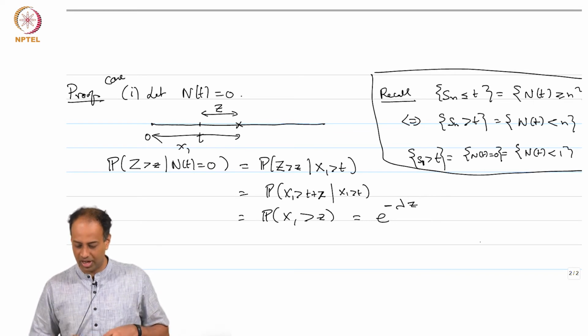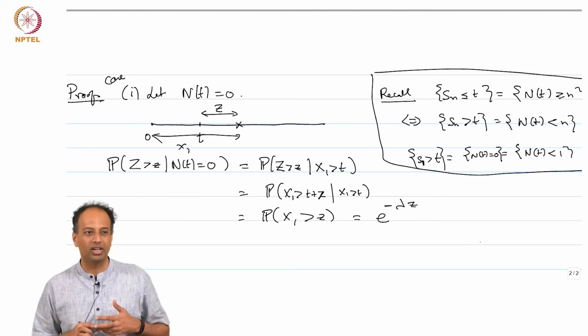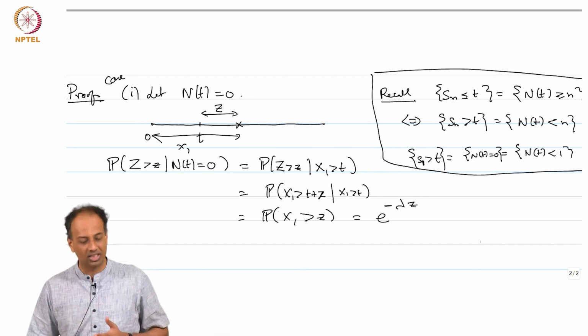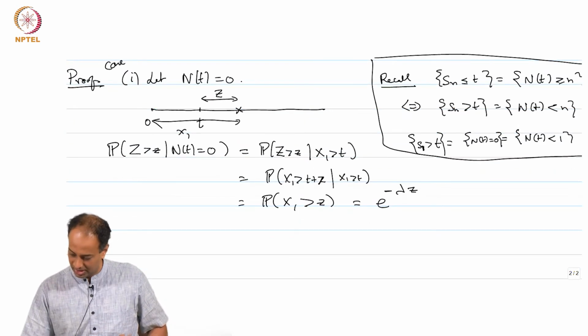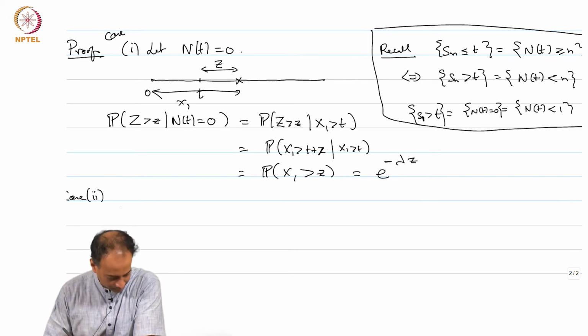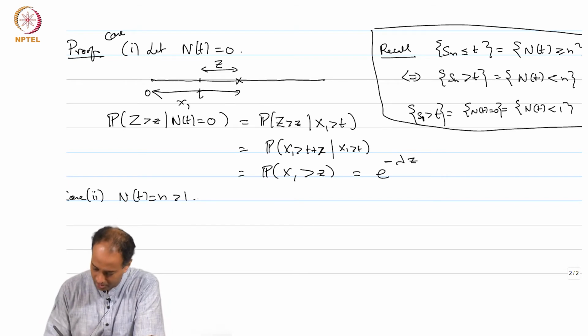Now, we also have to look at N(t) equal to some n bigger than or equal to 1. In both these cases, if this holds, then the unconditional distribution of Z is exponential, right, that follows. So, let us consider case 2. Let us say N(t) equal to n, some number bigger than or equal to 1. Okay.